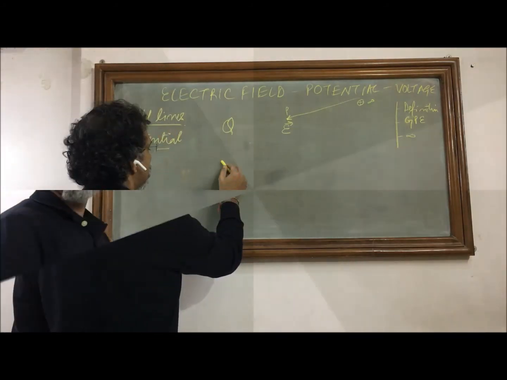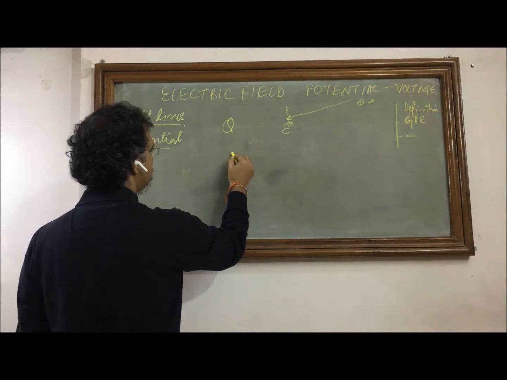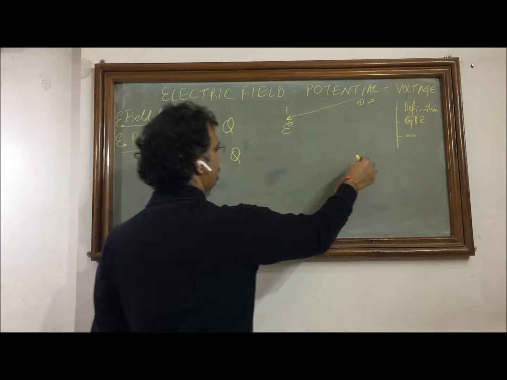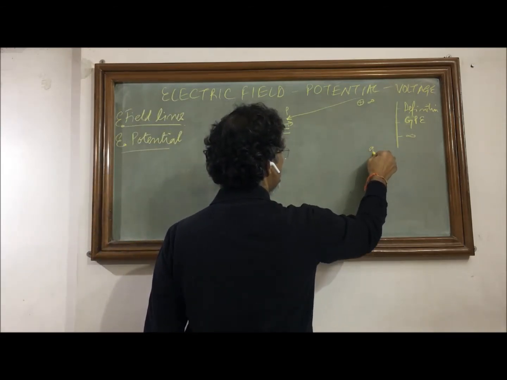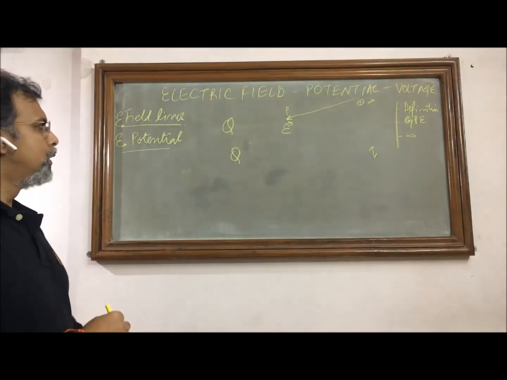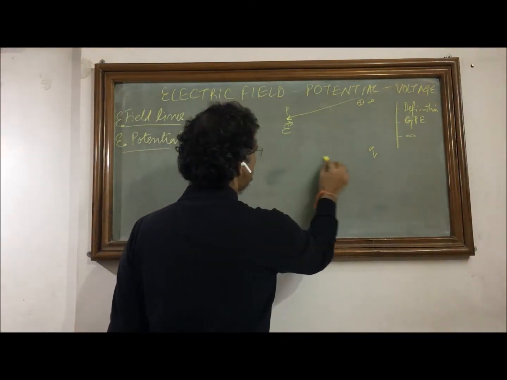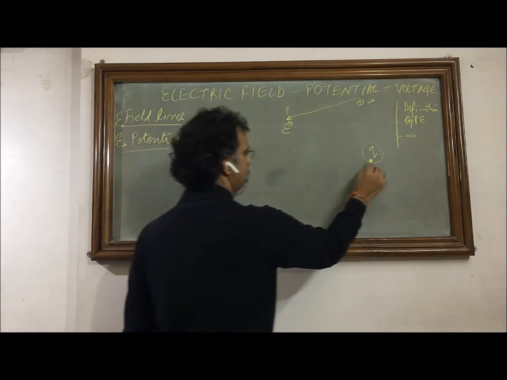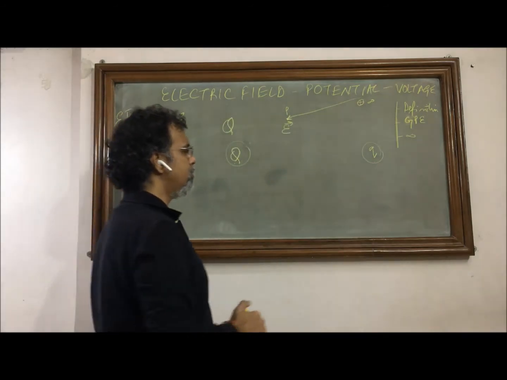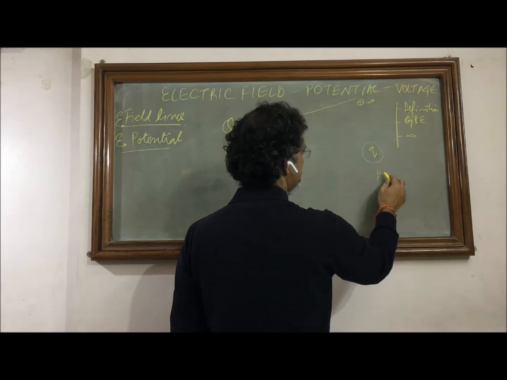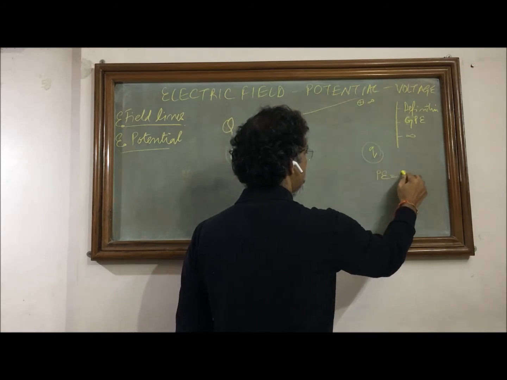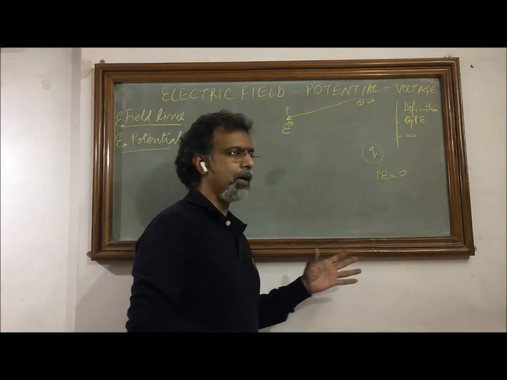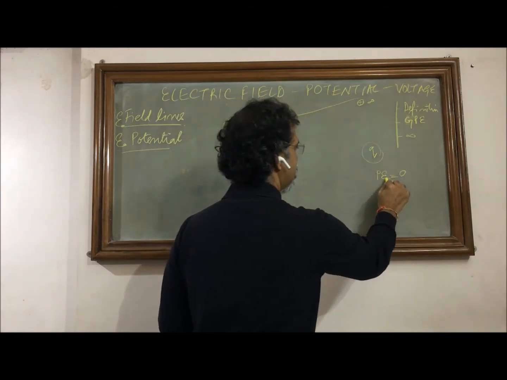Friends, if we have a charge Q and let's say at infinity we have a charge, if it is at infinity, we assume that this charge is not affected by this charge. There is no effect of this source charge on this charge. So at infinity, in such a situation, the potential energy of this charge is taken to be 0. So by convention also, potential energy at infinity is taken as 0.